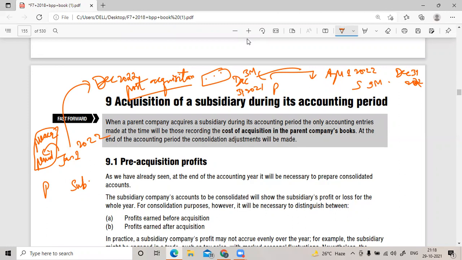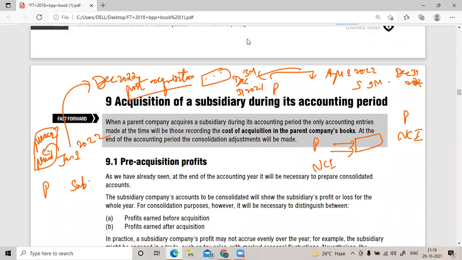Pre-acquisition profits would never be apportioned between the parent and NCI, because the subsidiary company is an investment for the parent as well as for NCI. So I'm speaking about a subsidiary which is partly acquired by the parent. In this case, whatever profits these guys are entitled to get would be post-acquisition profits. Okay.